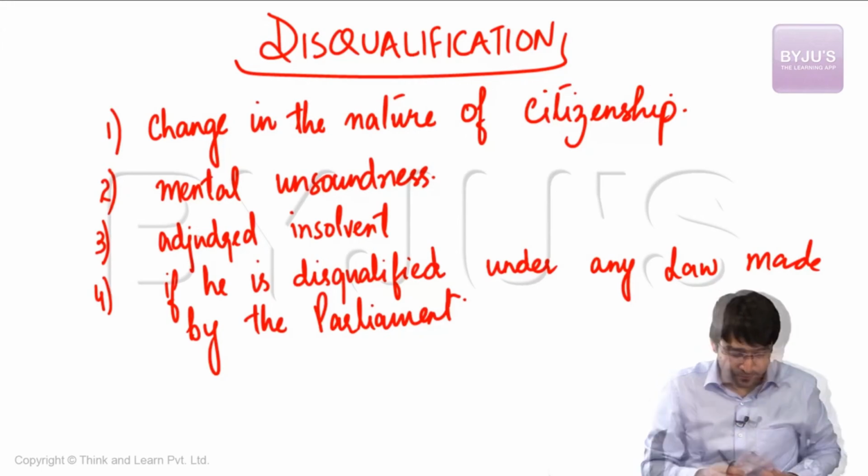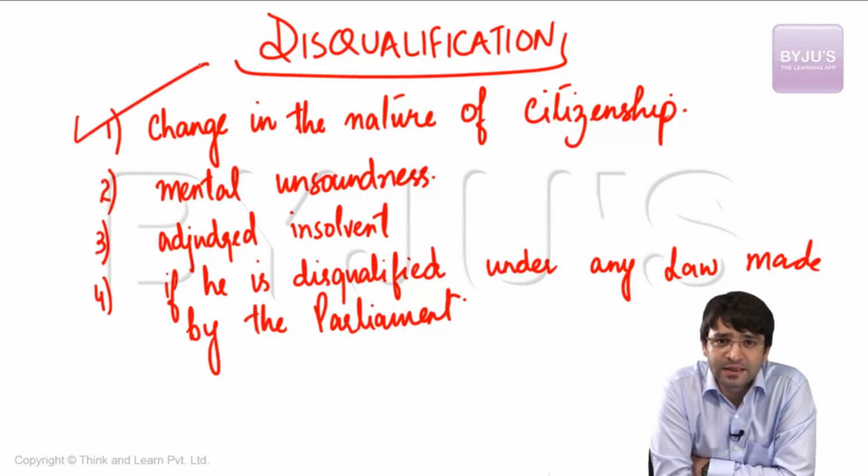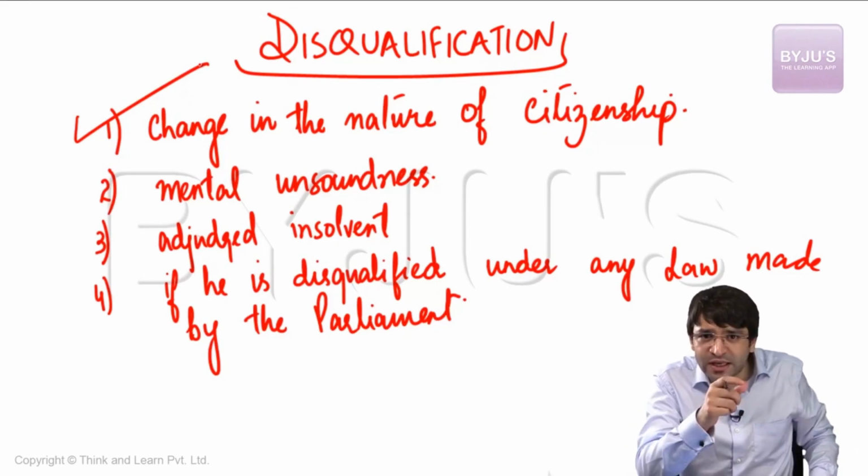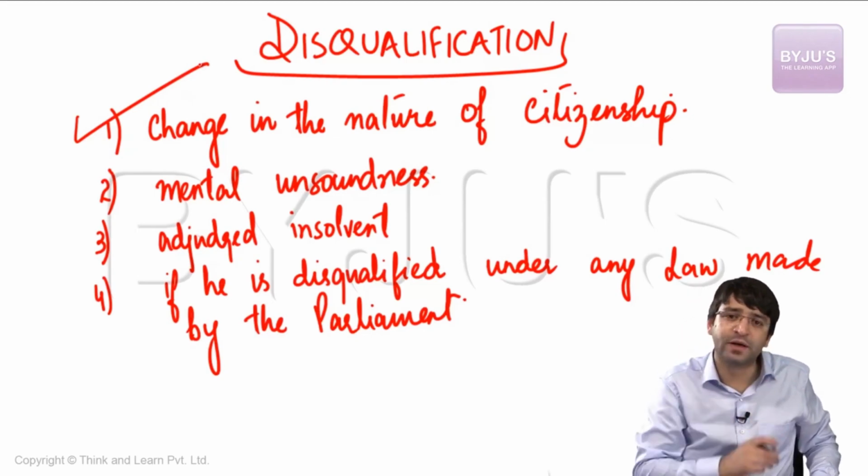And what are the grounds? Ground number 1: change in the nature of citizenship. I'm an Indian. I contested the election, but suddenly I acquired citizenship of a foreign country. How can a foreigner be entrusted with the task of lawmaking in a country? Clearly that is not possible. So if there is a change in the nature of citizenship of a member of Parliament, he shall be disqualified.